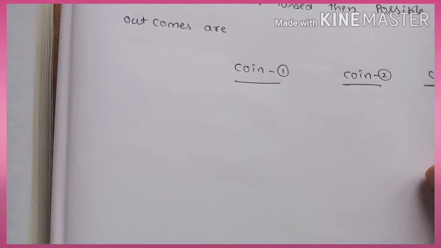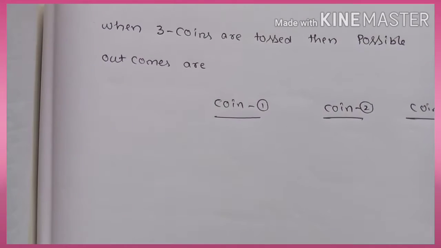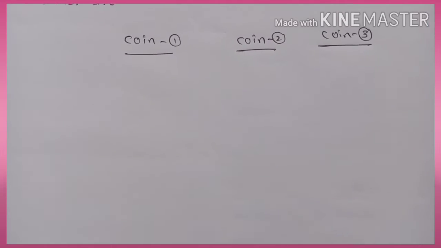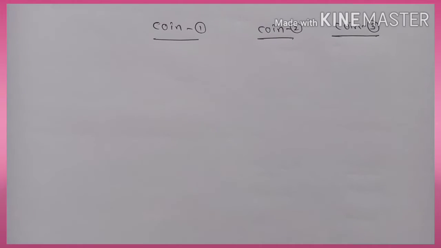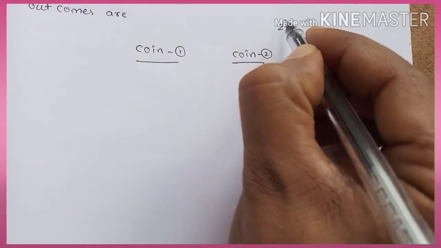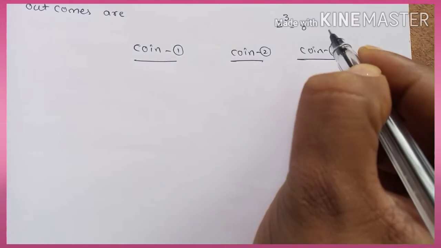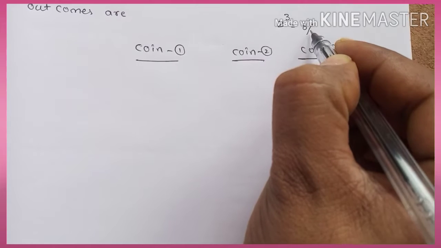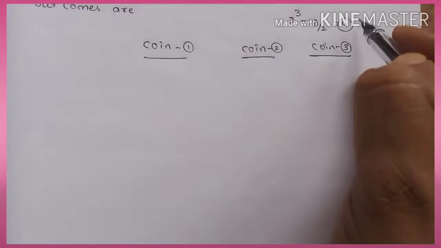For the case of three coins, it is the same manner. When three coins are tossed, what are all the possible outcomes? Here also the same format. How many coins have you taken? Three coins. So 2 to the power 3, the number of outcomes, is equal to 8. So 8 by 2 is equal to 4 heads and 4 tails you have to write.